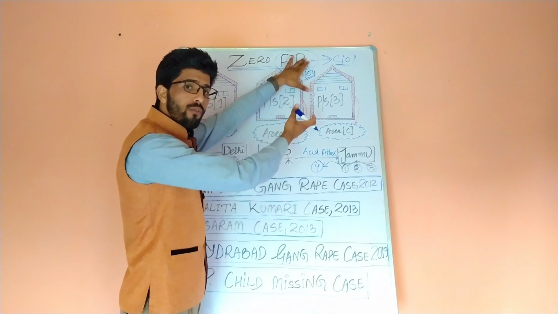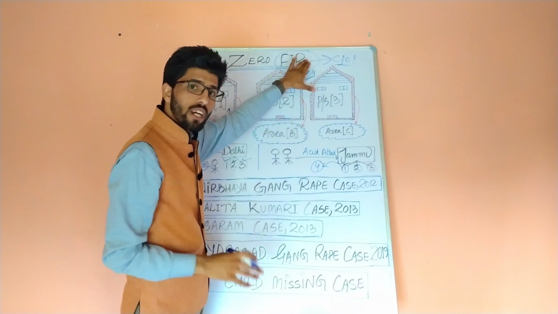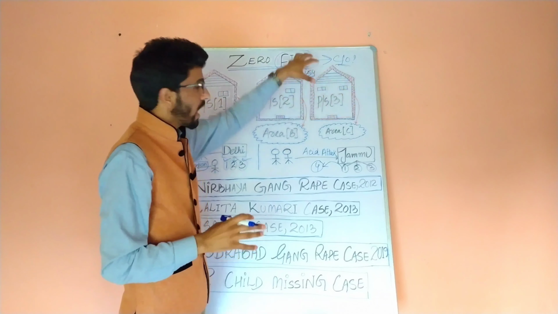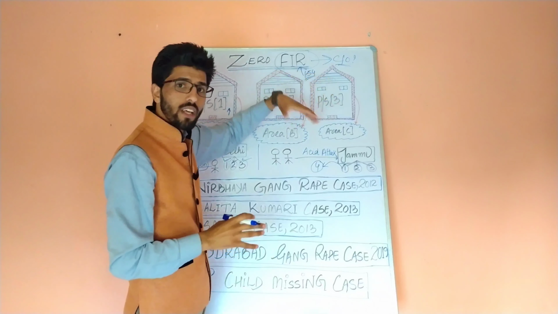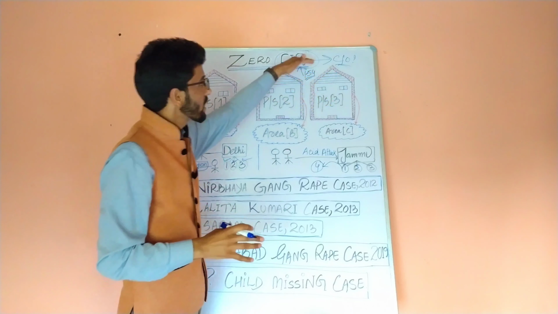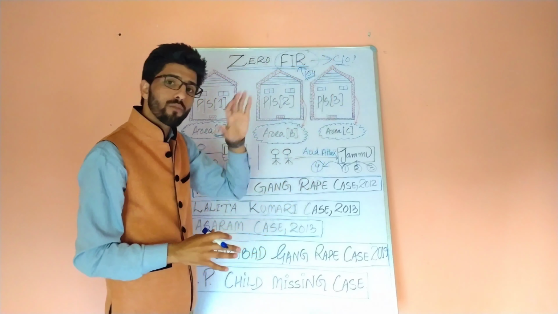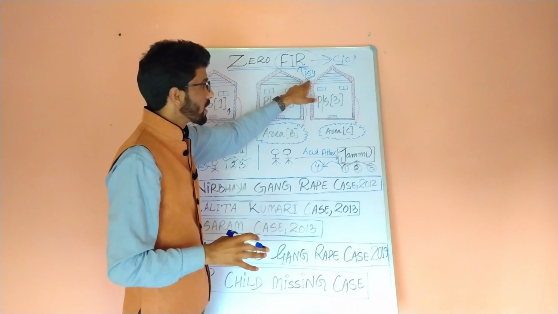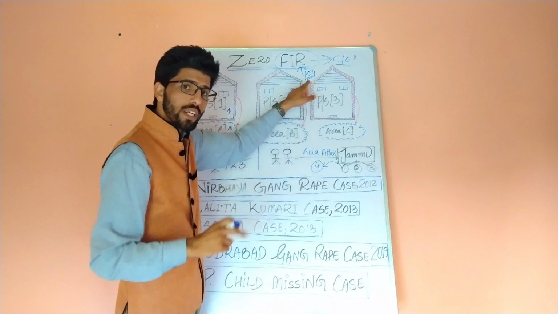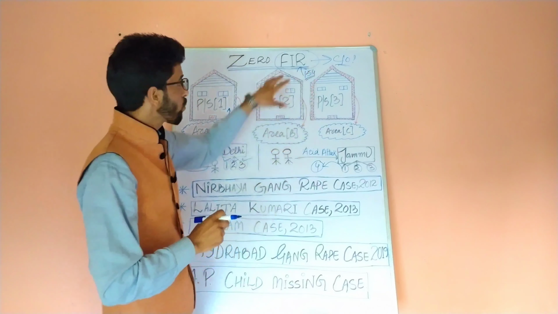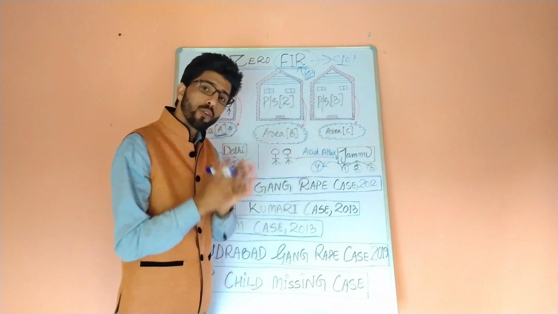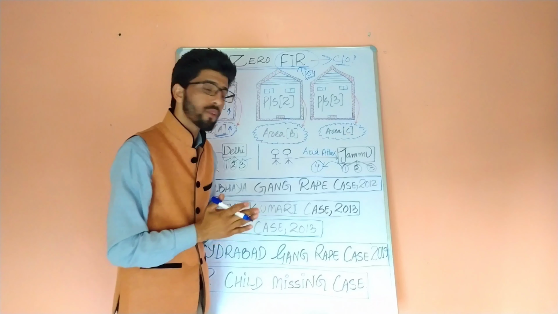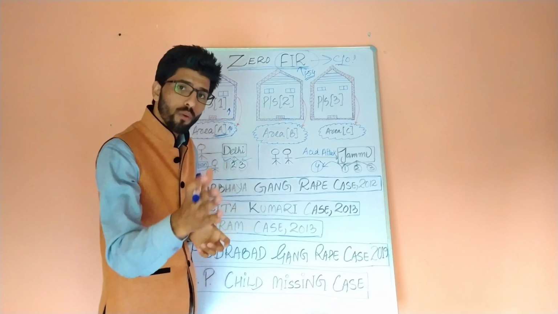If it is given in oral form, then that is to be reduced to writing by the police official, or if given in writing, then after all the formalities are done and the information is received, a signature will be taken from the informant. This is what the procedure is talking about. But Section 154 gives you 2 rights at the same time. One right is that once the FIR is registered, you can claim a copy of the same free of cost. It is your right to get the same.